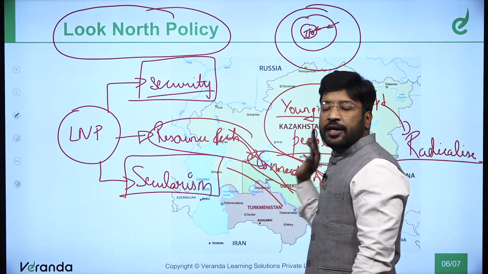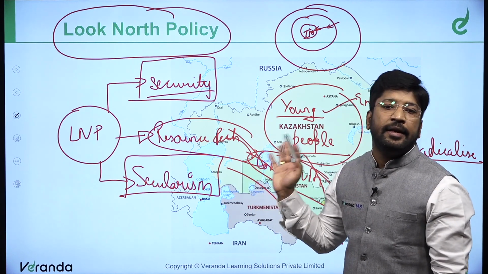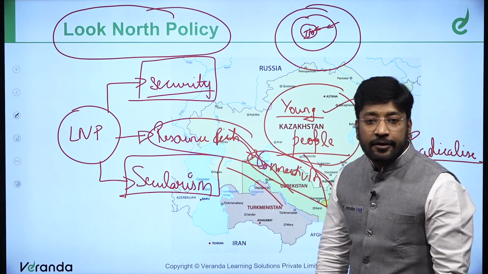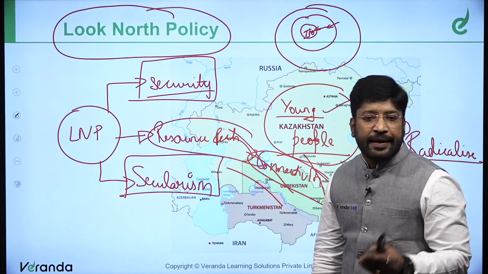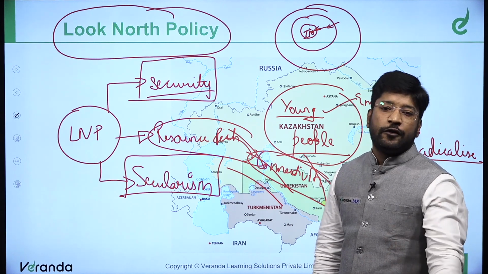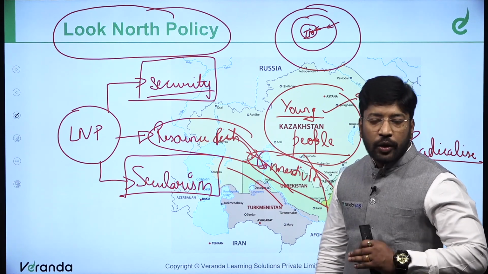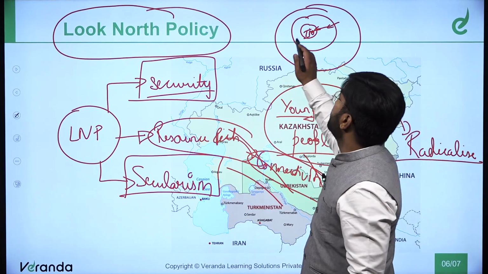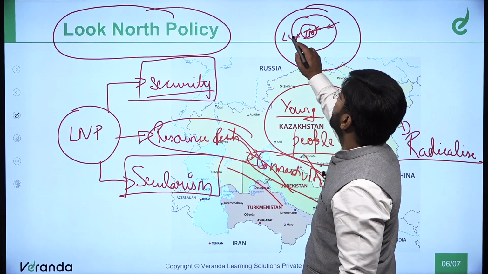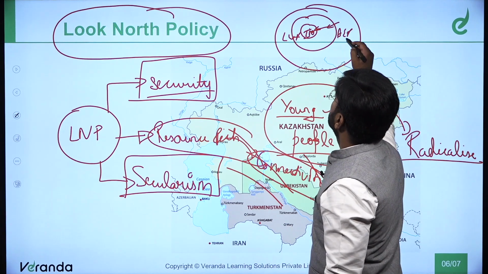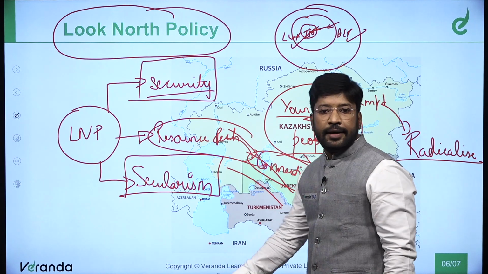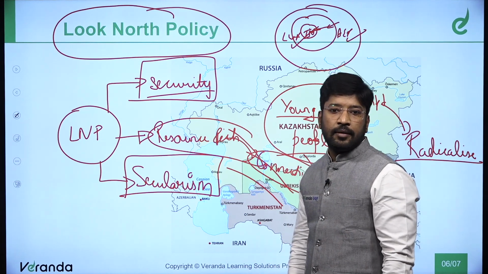Central Asia is part of our extended neighborhood. Act East policy is also towards our extended neighborhood. Look West policy is also towards our extended neighborhood. I hope you can understand. You can always draw this map, Look West, Act East. You can understand this map very well.